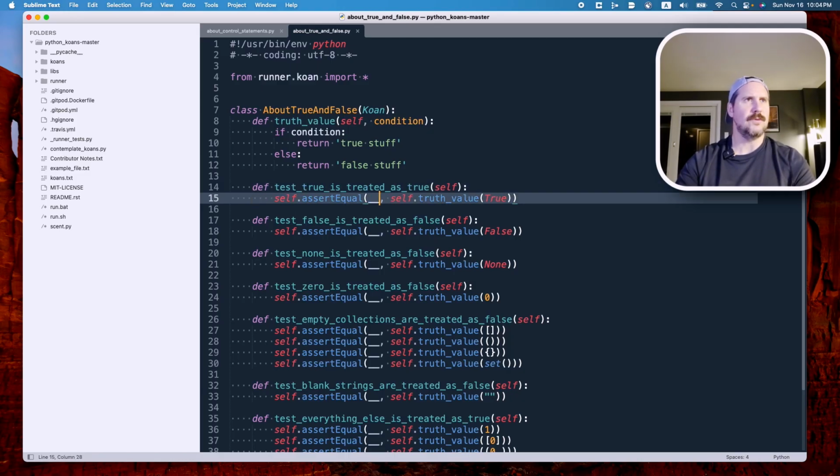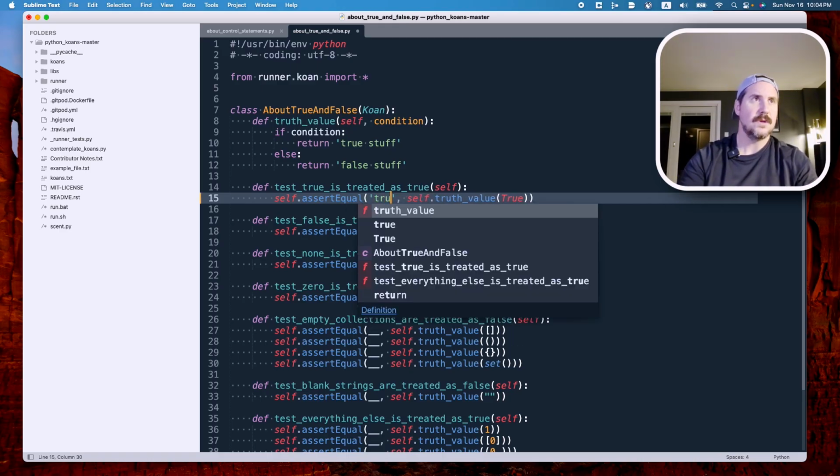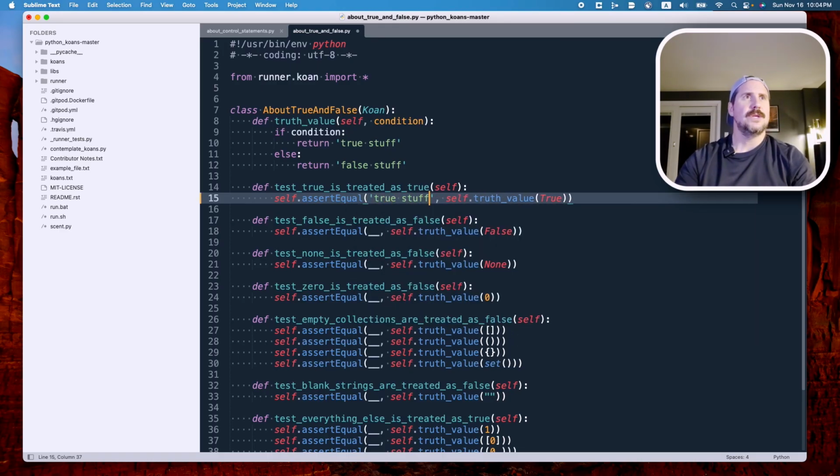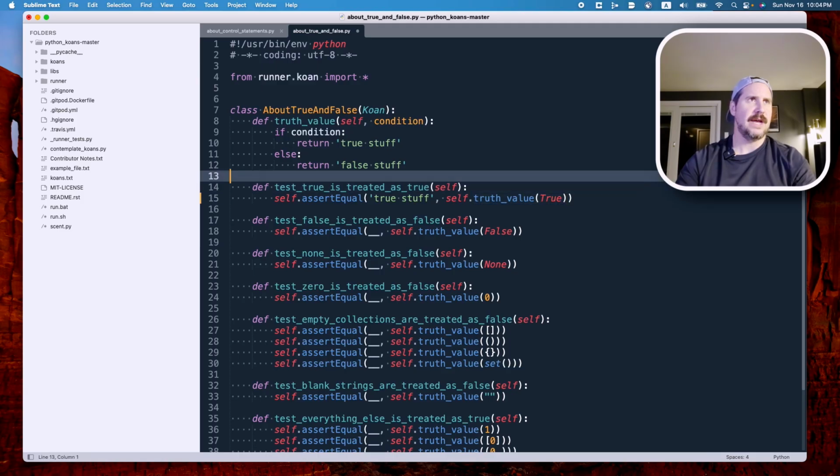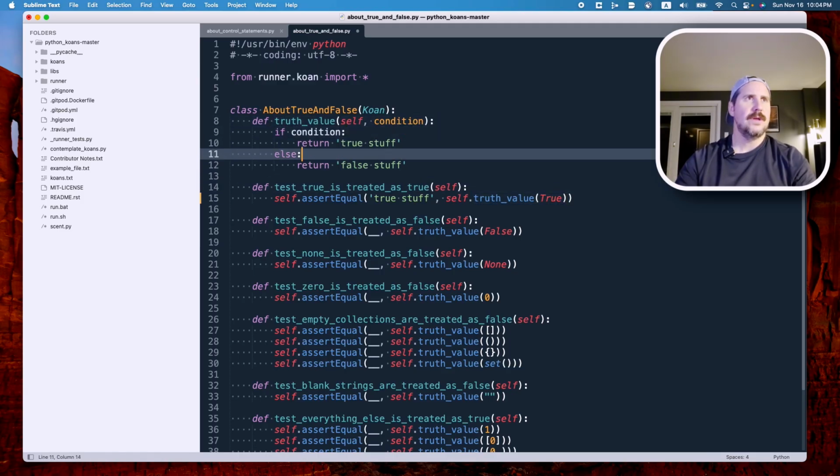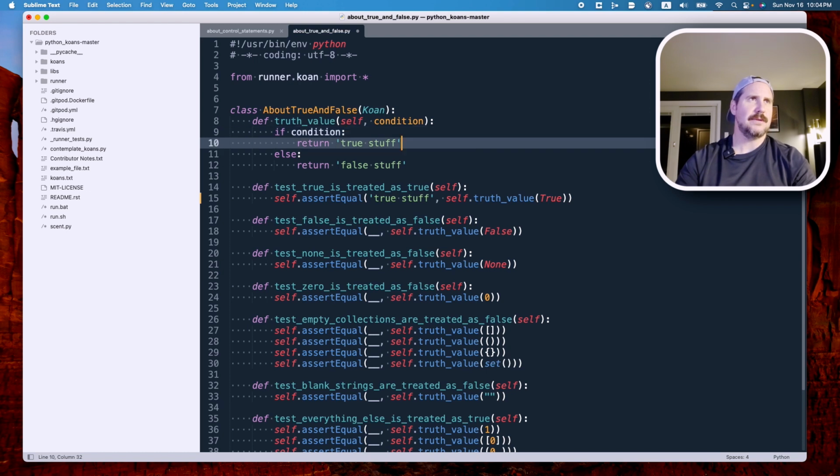All right, assert equal true stuff. So what is it going to say? When we pass true, the Boolean object true, to the method truth value, which is defined right up here, if that thing evaluates to true, we're going to return true stuff.